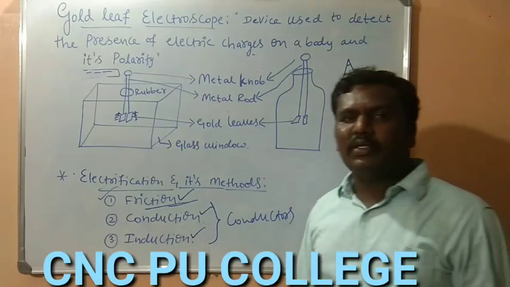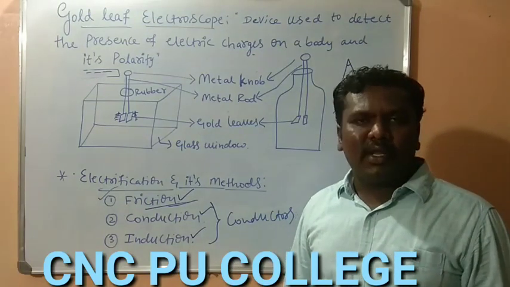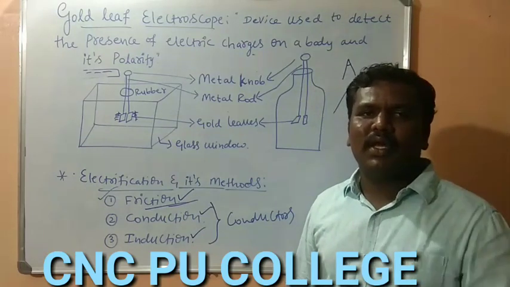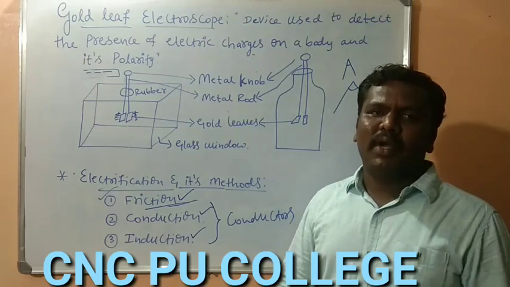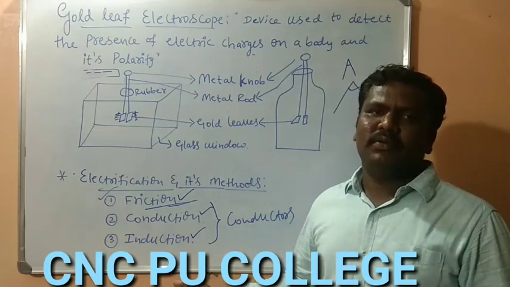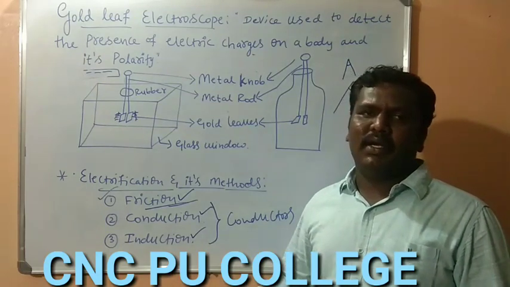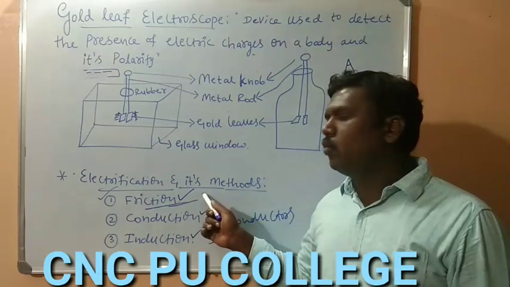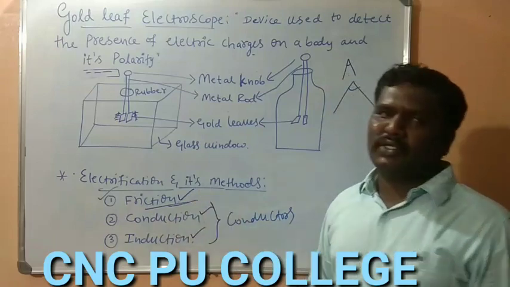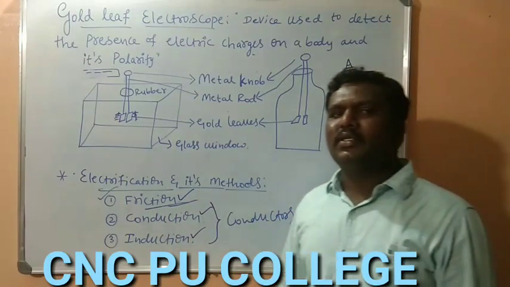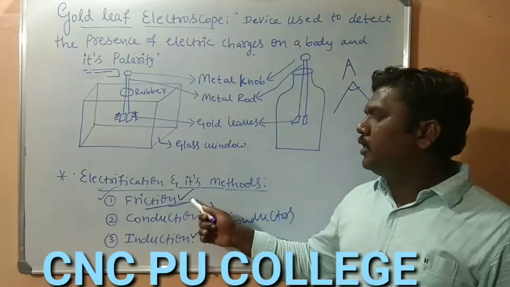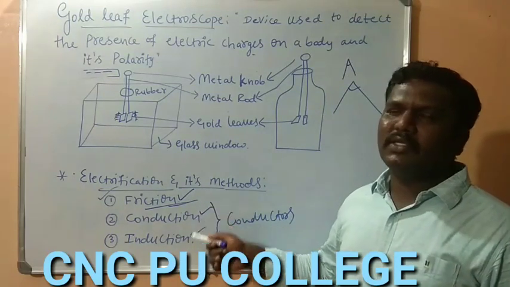Then what are insulators? They are the materials which do not allow the charges to pass through them freely. They are called insulators. They are bad conductors. Glass and plastic are all bad conductors. So that kind of bad conductor can be charged only by the method of friction. Okay, so that is conductors and insulators. In the next session we can discuss in detail about charging by friction, conduction as well as